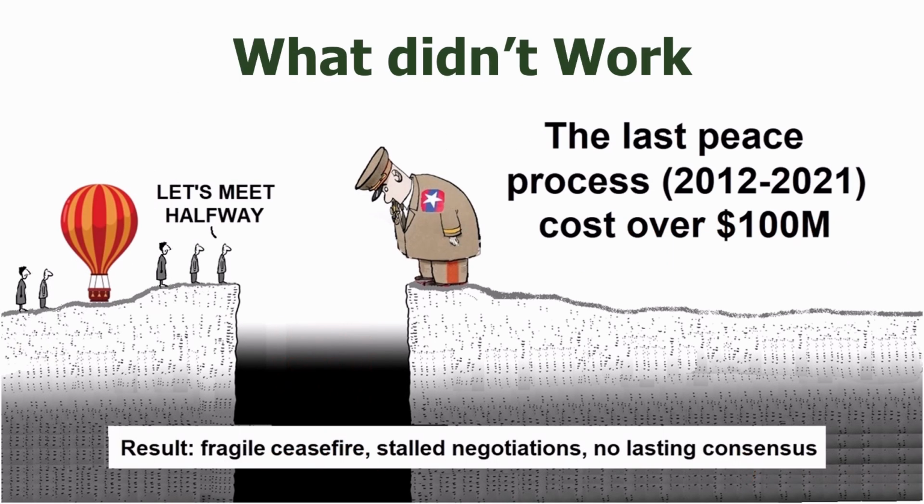The last major peace process in Myanmar, from 2012 to 2021, cost over $100 million. Despite that investment, results were disappointing. At best, a fragile ceasefire. Traditional negotiations typically tackle one issue at a time and rely on compromise. Solving conflict by meeting halfway often leaves huge value on the table.